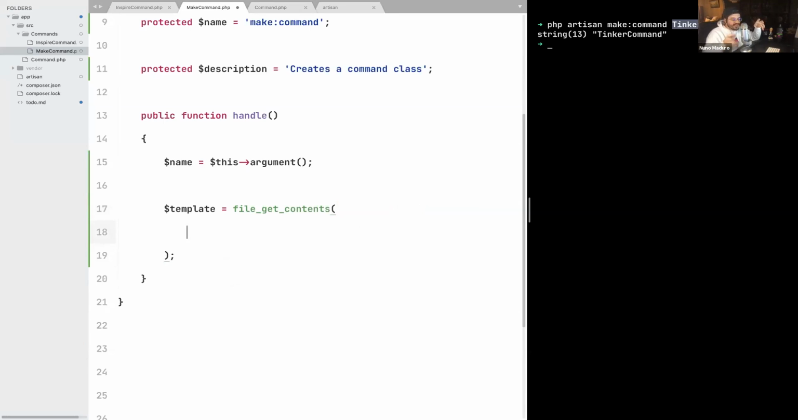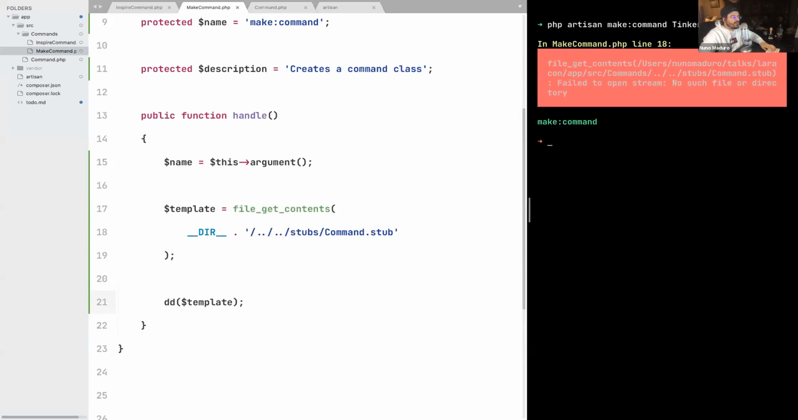Basically, on that stubs folder, you have multiple templates for models, jobs, and commands as well. So let's put that stubs folder on our root directory. So we need to go 2 directories above, like that. And the stub will be basically command.stub, just like that. And then let's dd the content of the template. Of course, for now, the template does not exist, so we need to create a template.